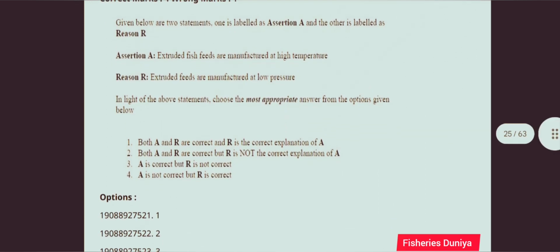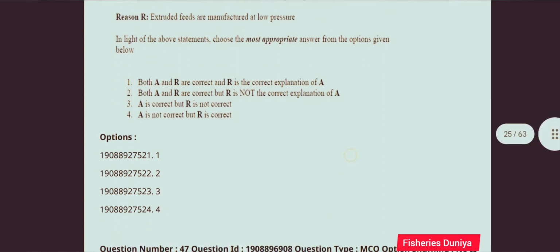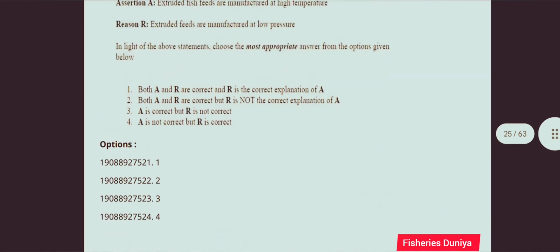Next question. Given below are two statements, one labeled assertion A and the other labeled reason R. Assertion A, extruded fish feeds are manufactured at high temperature. Reason R, extruded feeds are manufactured at low pressure. So the correct answer for this question is option number 3. A is correct but R is not correct.